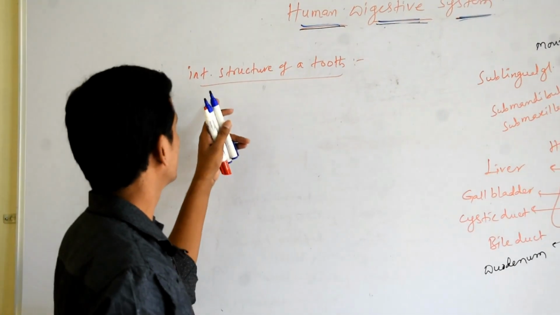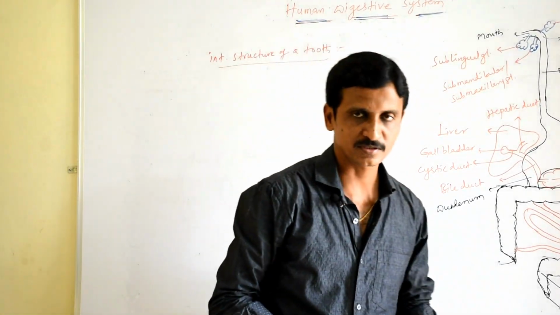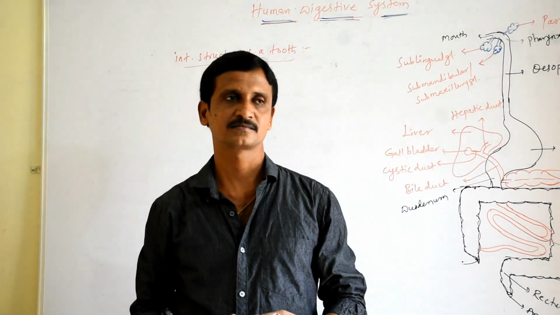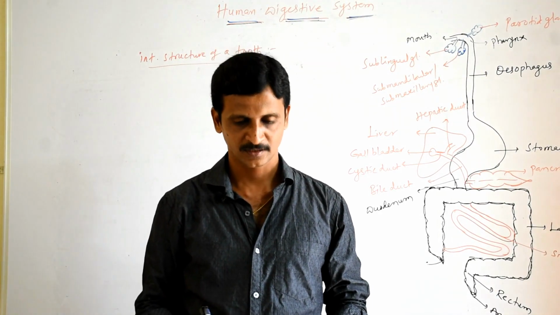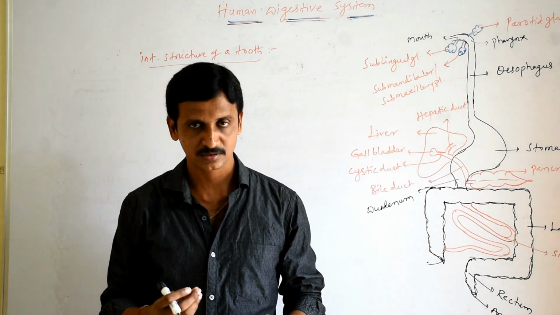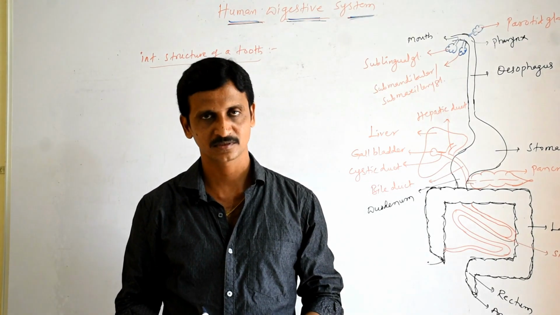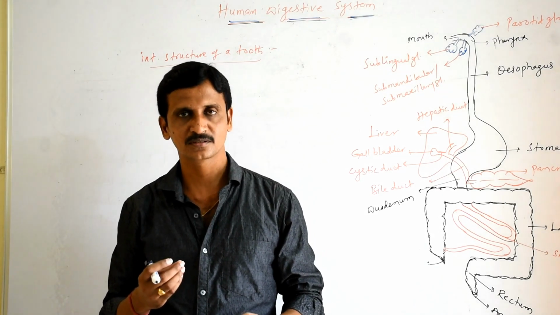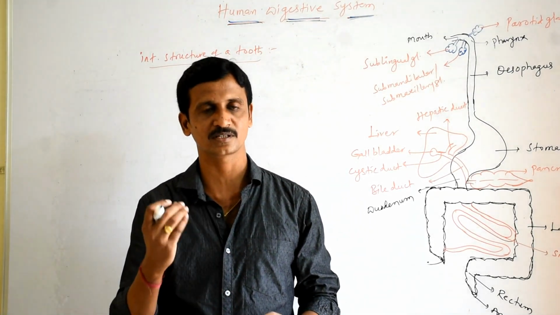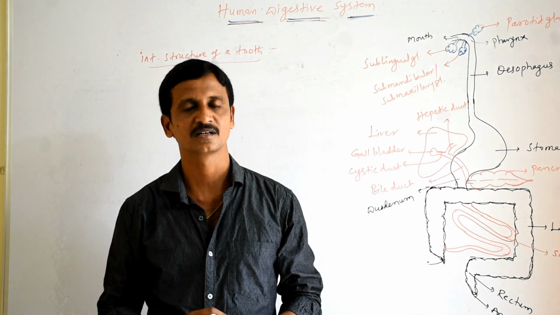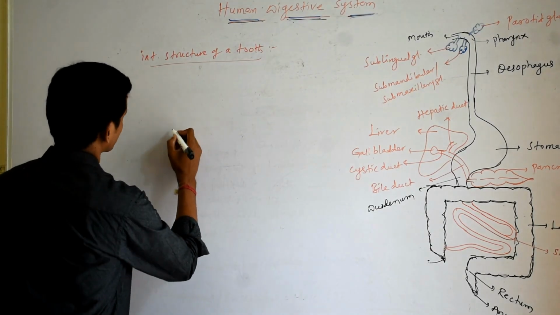Let us see the internal structure of a tooth. A tooth possesses three parts: crown, root and neck. The part of the tooth which is exposed outside is called the crown. The part of the tooth which is fixed in the jawbone is called the root, and the middle portion is called the neck region. Let us see its internal structure.